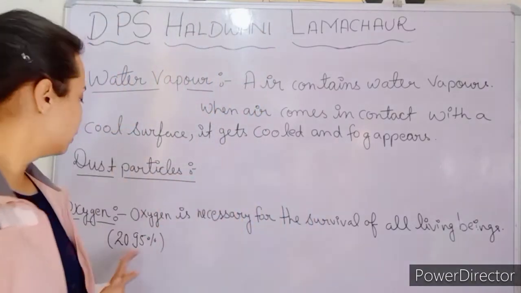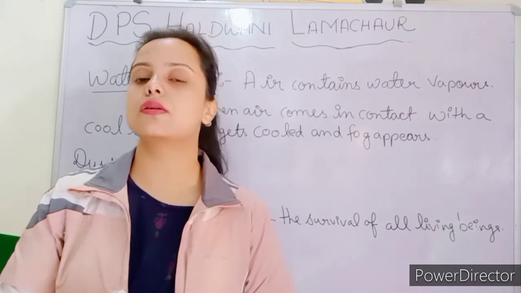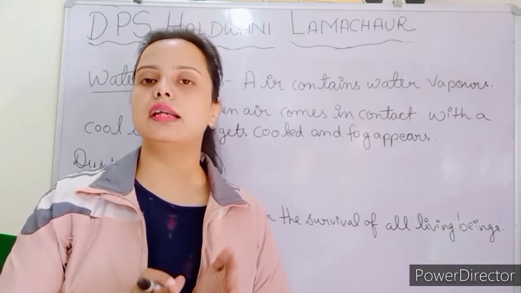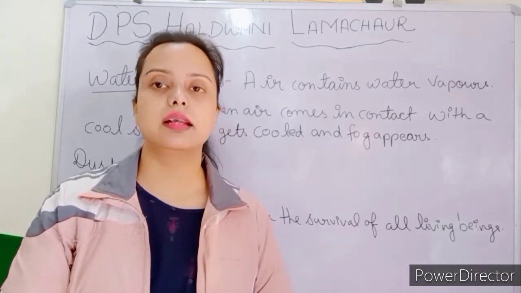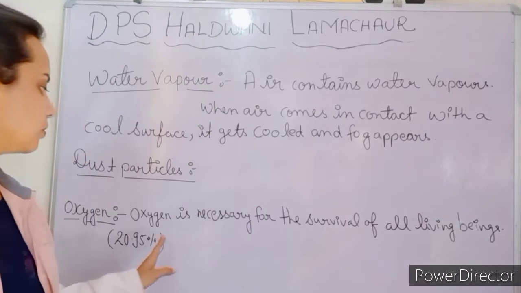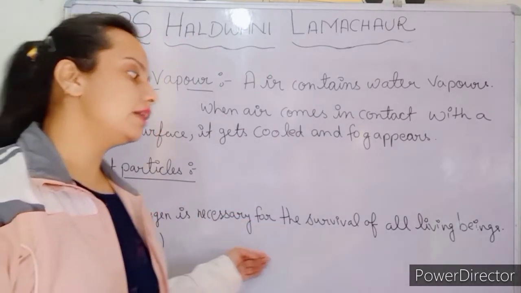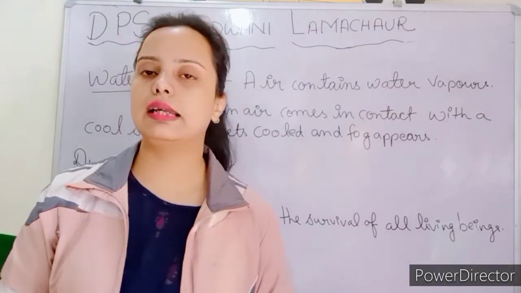Okay, now the next one. I have also told you that oxygen is present in air. What is the amount? That is 20.95% of oxygen is present in air. So what is oxygen? Oxygen, you know, is very necessary for the survival of all living beings.